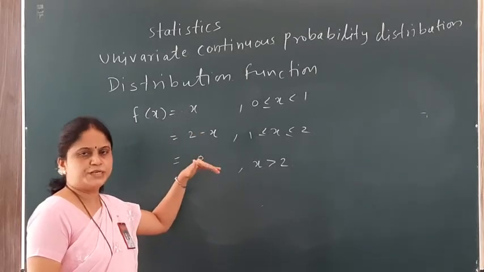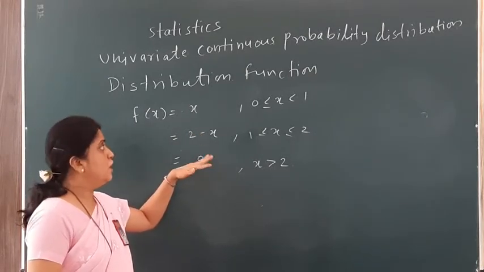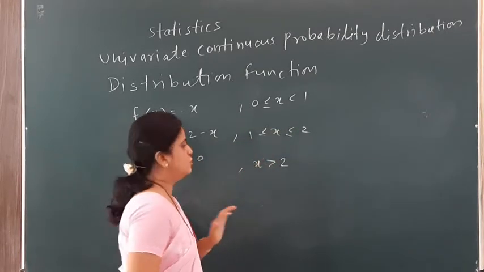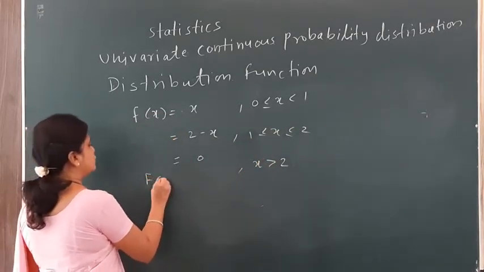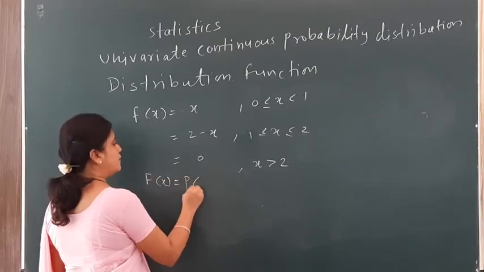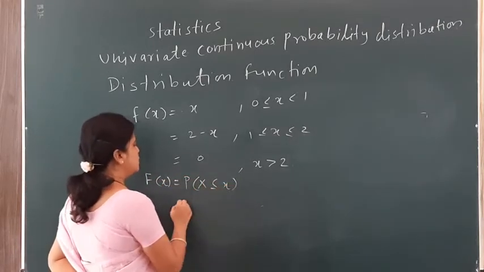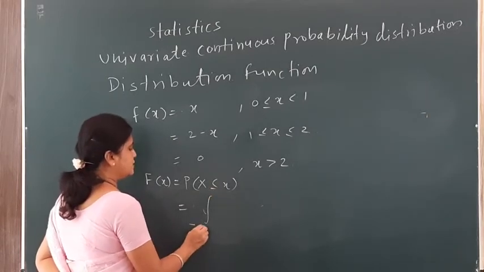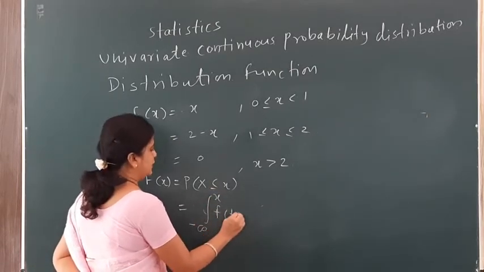Now by using this PDF I can find the distribution function. For every range my distribution function varies. By formula, the distribution function F(x) is equal to the probability of X less than or equal to x, which is the integration from minus infinity to x of f(t) dt.